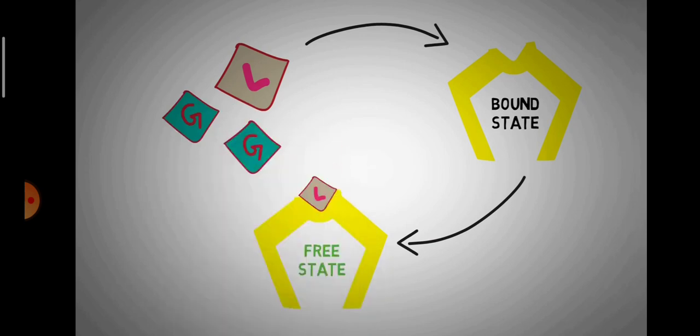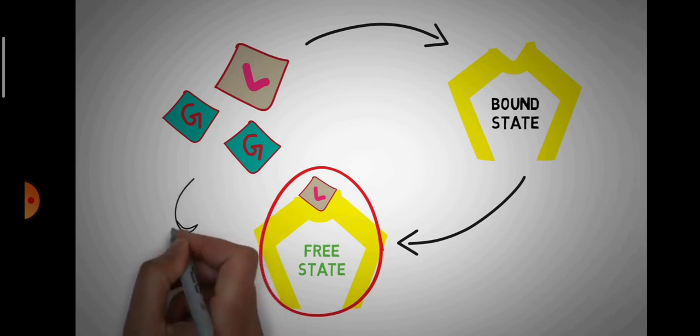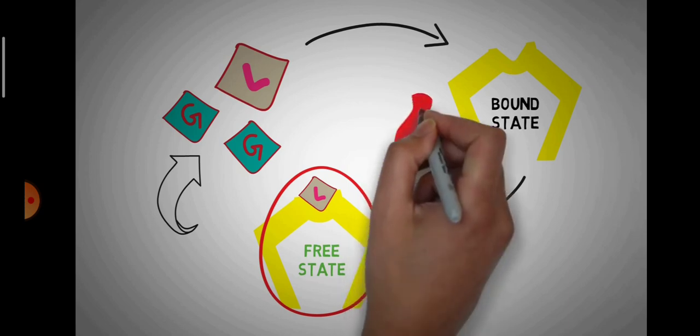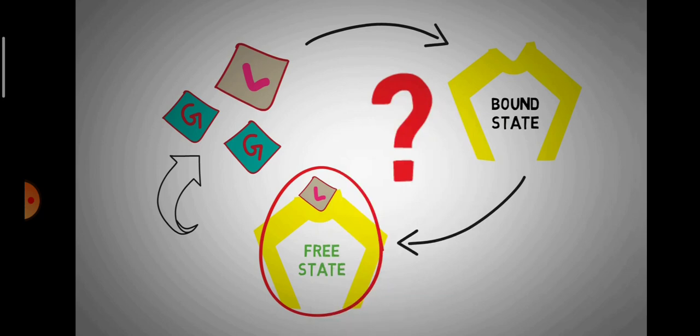Now, since lactose is present, the repressor protein should ideally change to free state, and the polymerase should be able to move on the DNA doing what it does. But since glucose is also present, this would be wasteful as a more easy to use energy source is already available. So why should the bacteria make enzymes for digesting lactose?